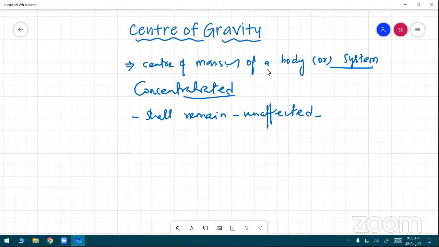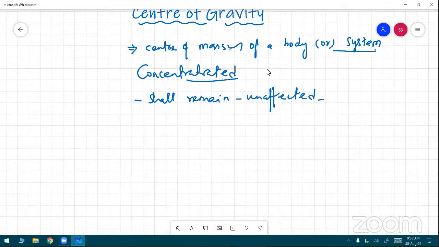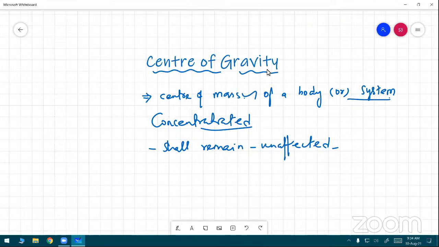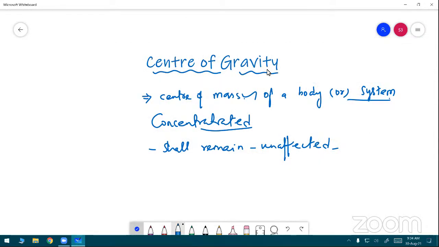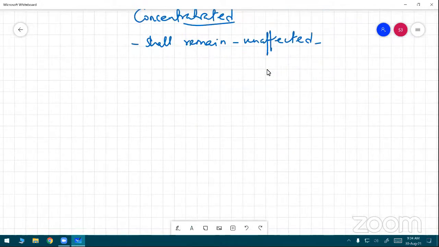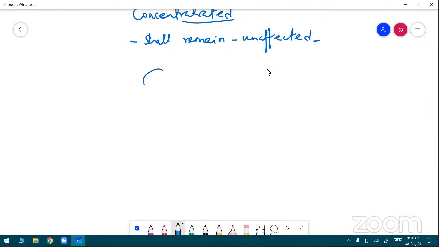First of all, I am explaining the center of gravity. What do you mean by center of gravity? Just consider one rigid body. Each rigid body is made up of several point masses, N number of point masses. You know well. Am I right?